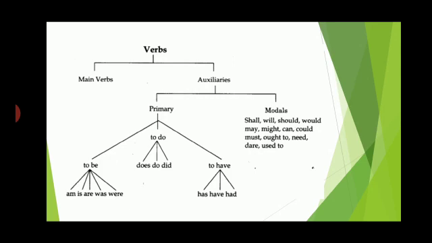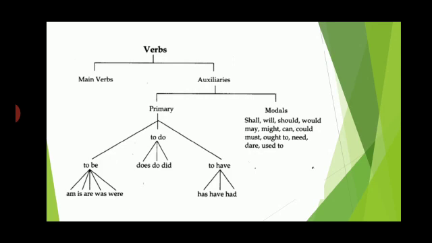Okay, there are two kinds of verbs, main verbs and auxiliaries. Main verbs we all know: he is reading a book, so reading is a main verb. She is playing, so playing is a main verb. But then there are auxiliaries. Auxiliaries are also called helping verbs. Like I said, she is playing, so playing is the main verb. And is is the helping verb.